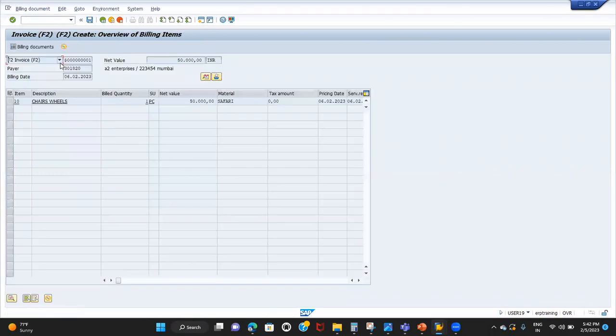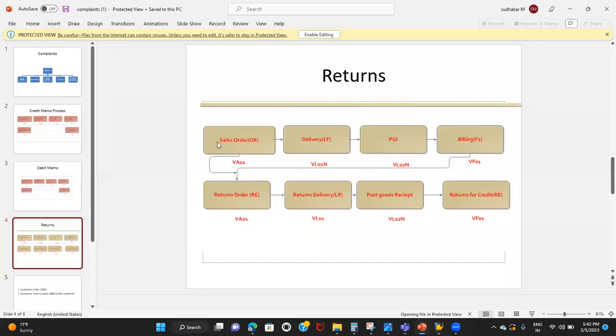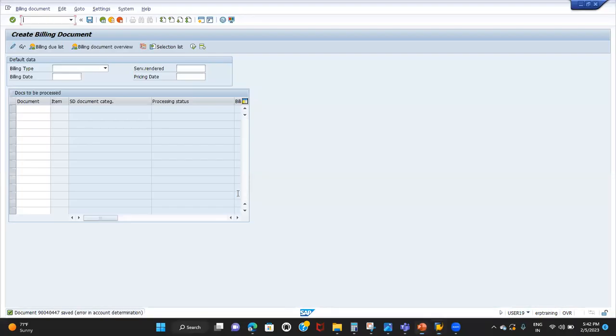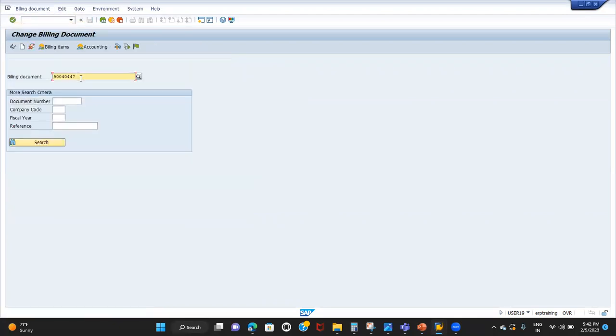So that means I delivered 10 quantity to the customer and billed for 10 quantity. That should be fine. Now, as per the process, I want to create the return order. It can be partial quantity or full quantity, whatever you like. So now I'm going to take the billing document as a reference. You can take the sales order also. I'm just copying the billing document number. I'll go to VA01.